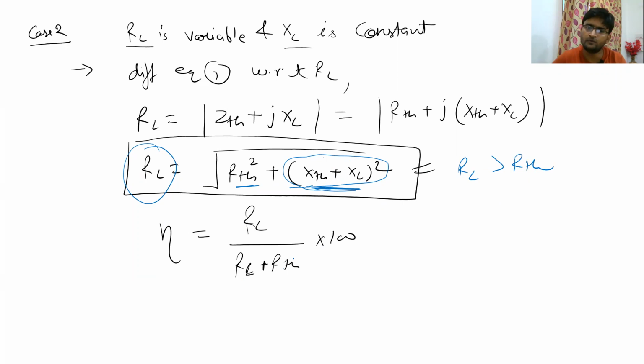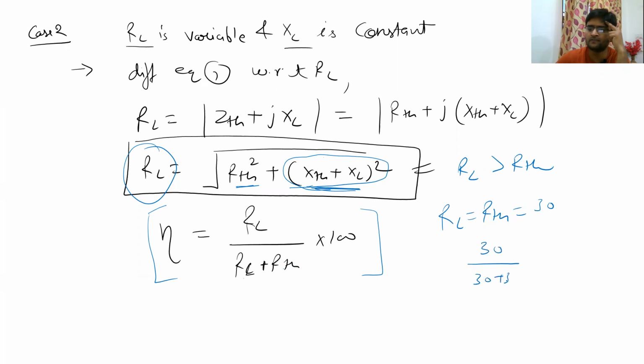So what will be happening here? What will be the value of efficiency? Will that be greater than 50% or less than or equal to 50? Now we can easily see that it cannot be equal to 50%. Why? Suppose in the previous two cases, RL is equal to RTH is equal to 30 ohm, right? So in that previous case, we would have found 30 divided by 30 plus 30 into 100 is equal to 50%.